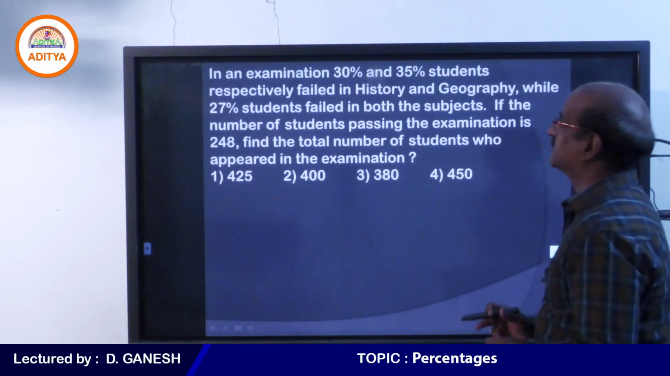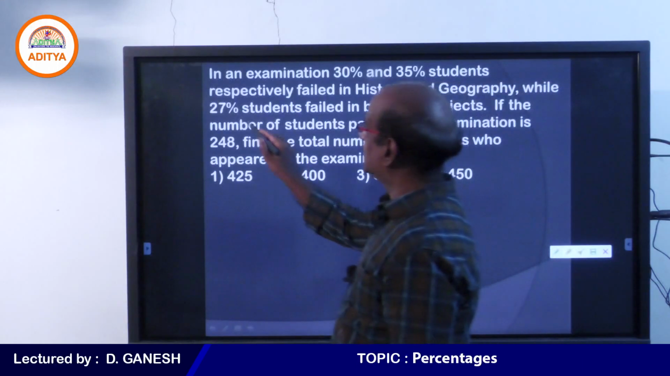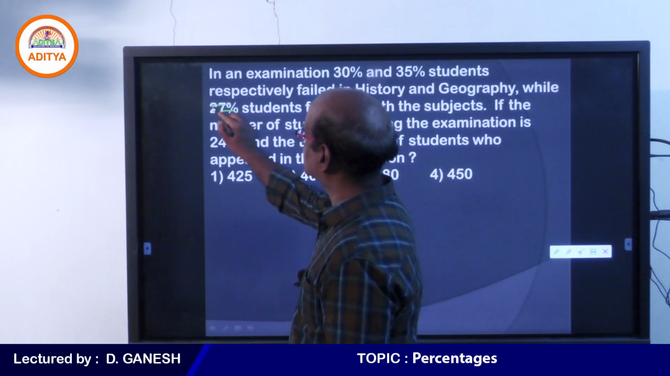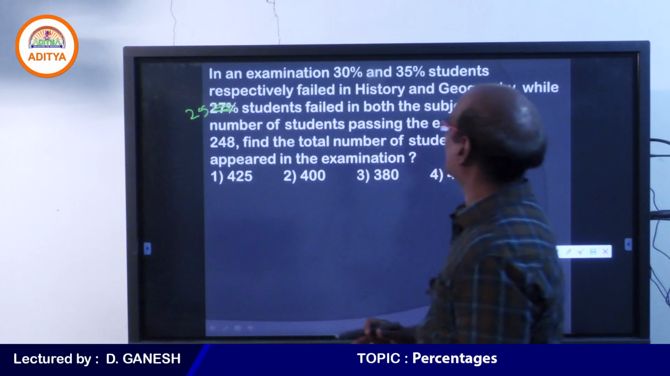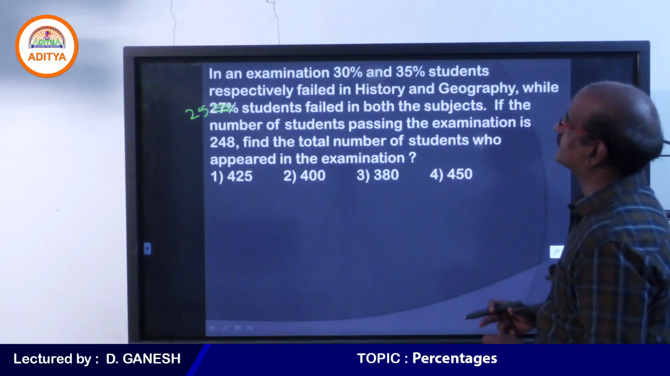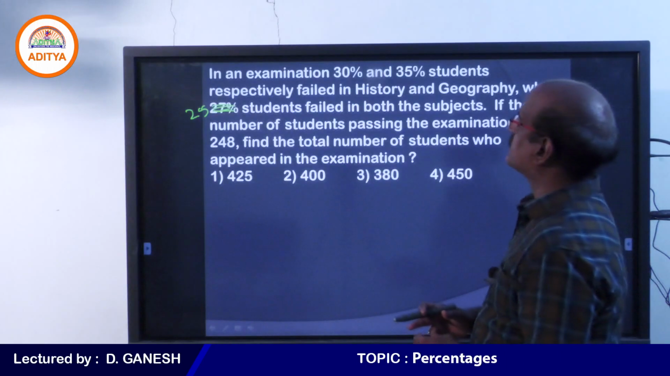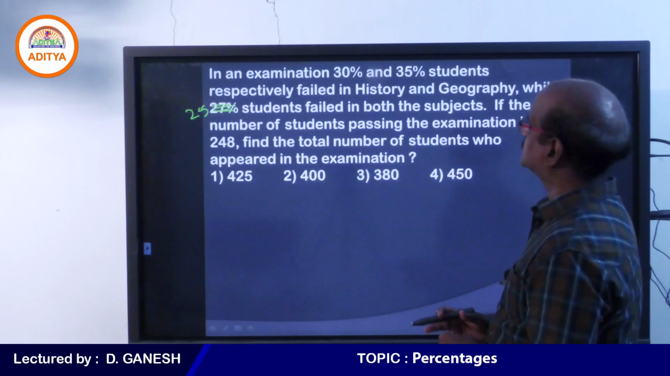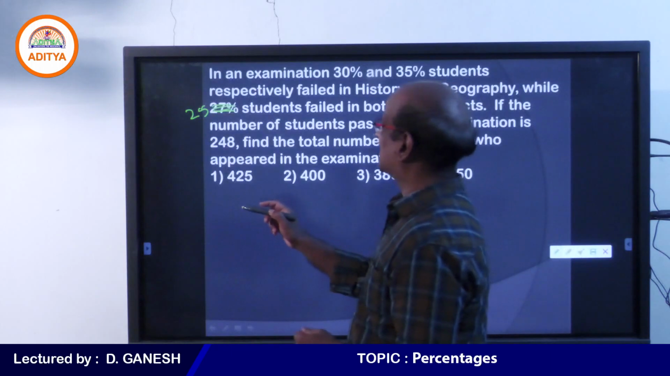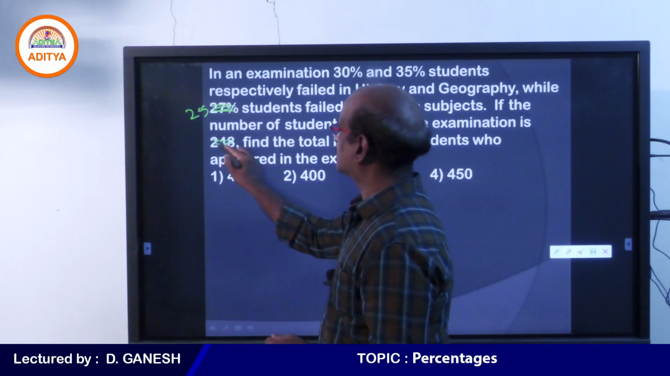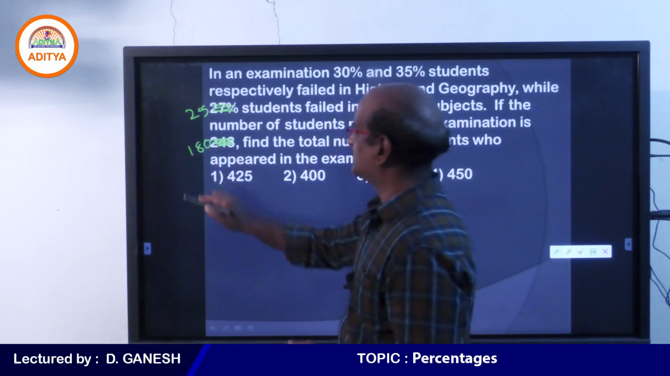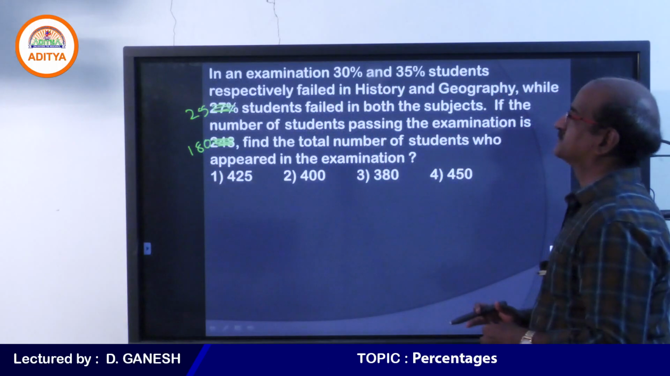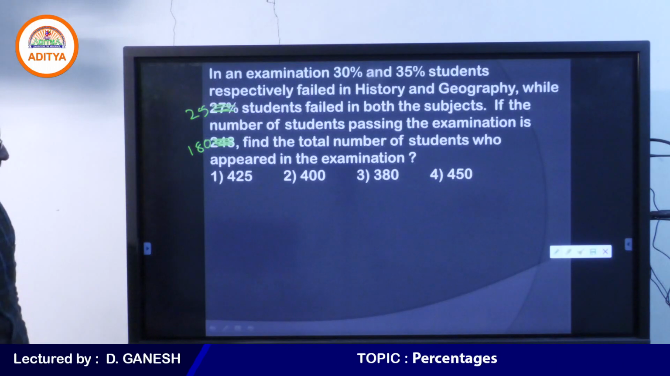Come on student, please look at that. In place of 27% students, you please take 25%. In place of this number, you please take 180. Answer the same question and give me your answer.